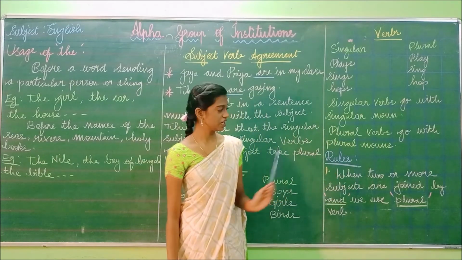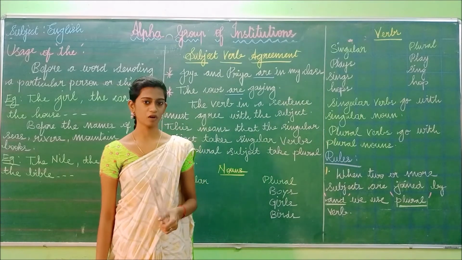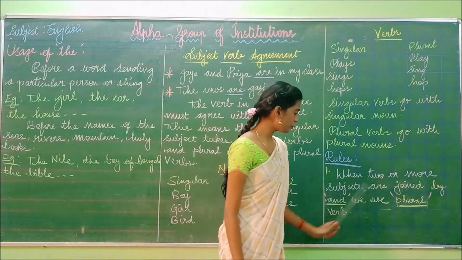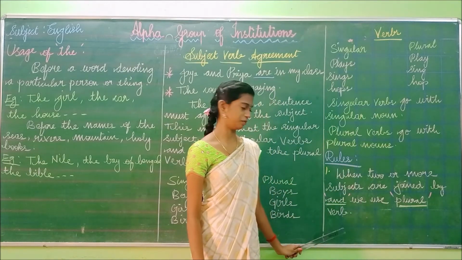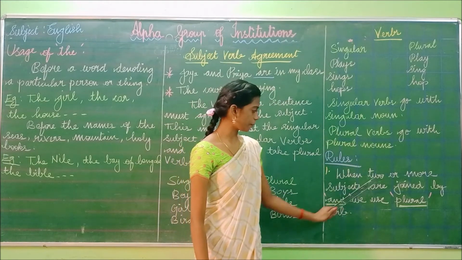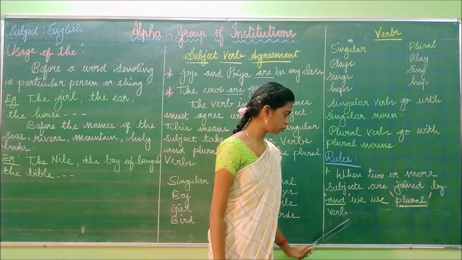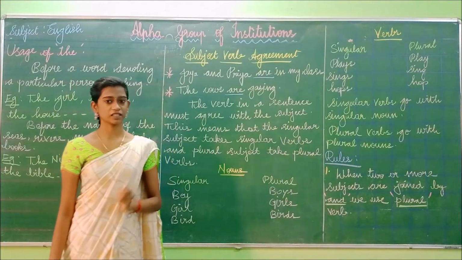Have you understood this? In subject-verb agreement there are also some rules to be followed. Now let us see them one by one. The first rule: when two or more subjects are joined by "and", we use a plural verb. Look at the example I have written here. How many subjects are there in the sentence?